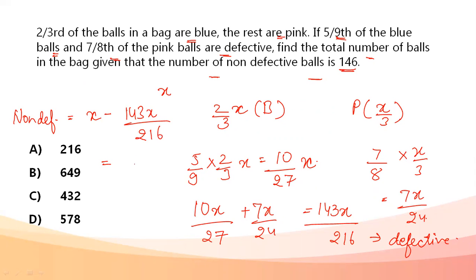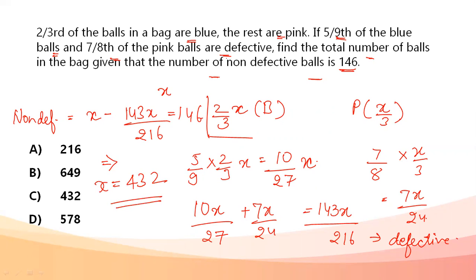And they have given me the total number of non-defective balls is 146. Equate x minus 143x by 216 to 146. On solving this, you will find your value of x comes out to be 432.